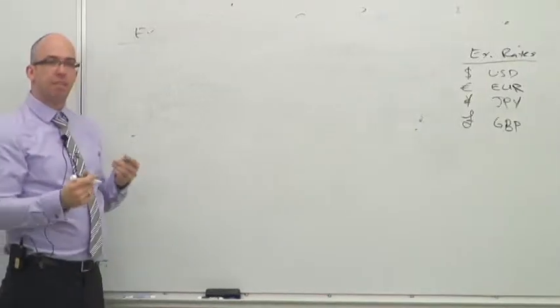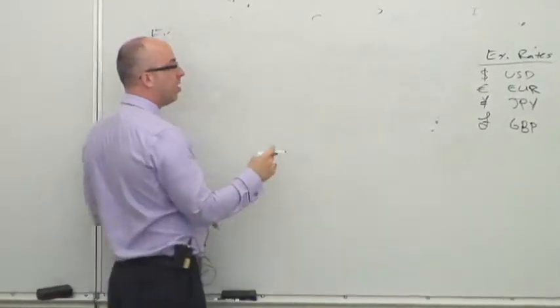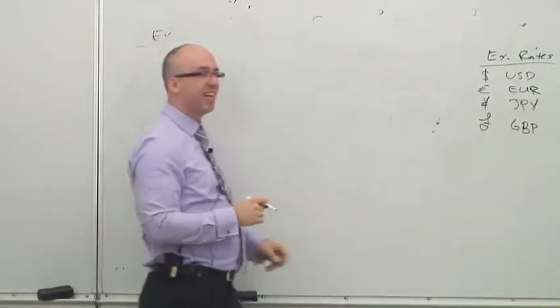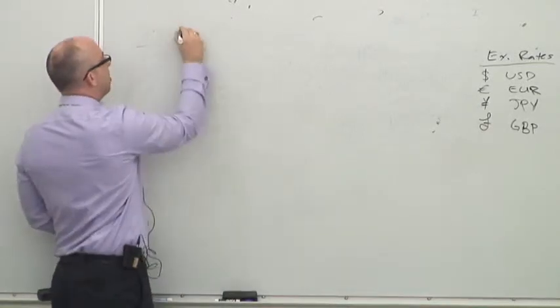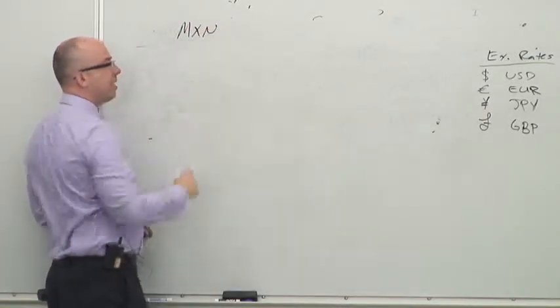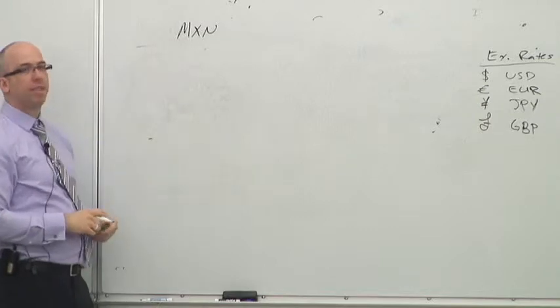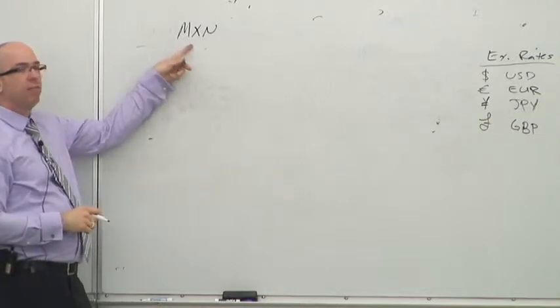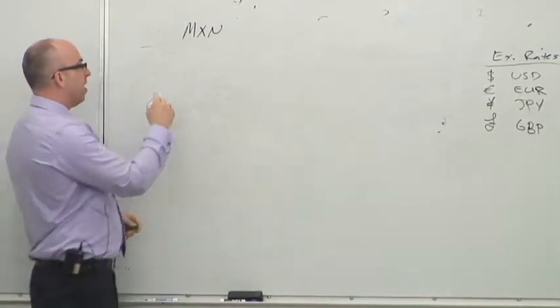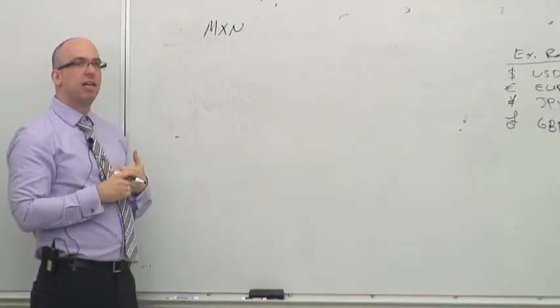I'm going to use the example of the Mexican peso, which also has its code. It doesn't have a symbol, though, the dollar sign, but it has a code. I'm going to talk about MXN, which is the official code for the Mexican peso. This has gone up and down for various reasons over time. All right, so the first thing that we're going to do is we're going to talk about how you look